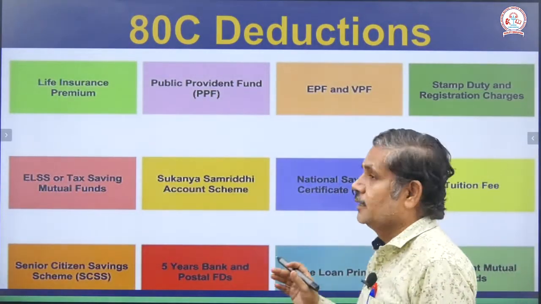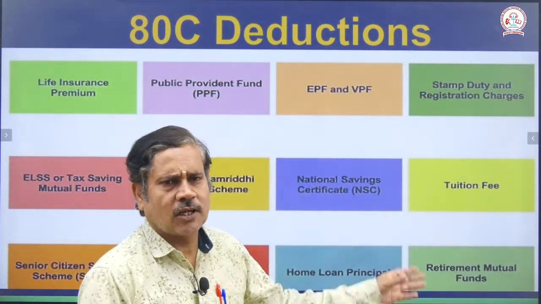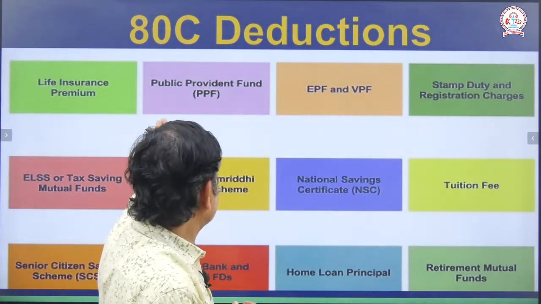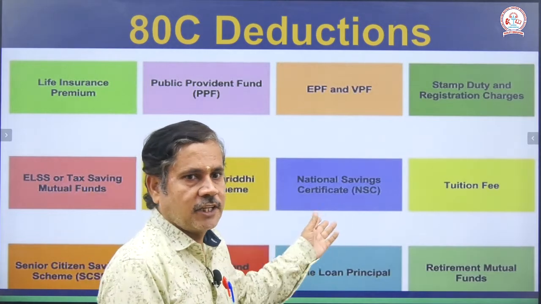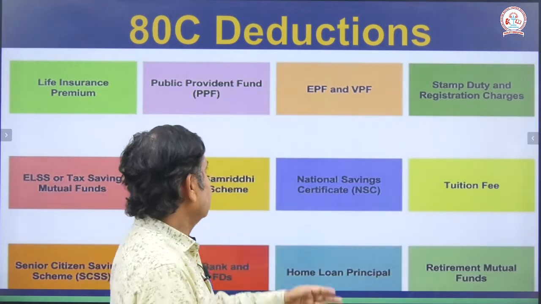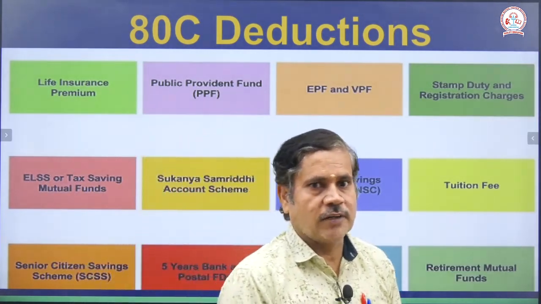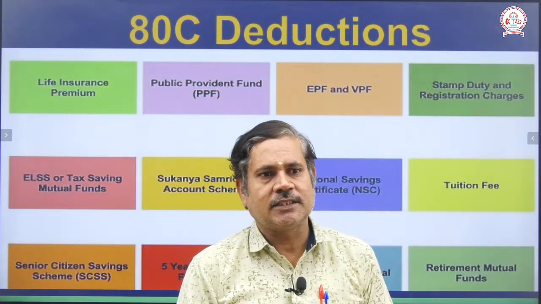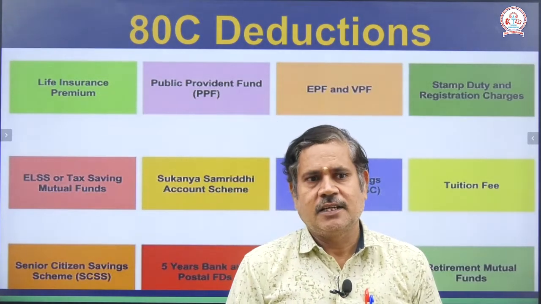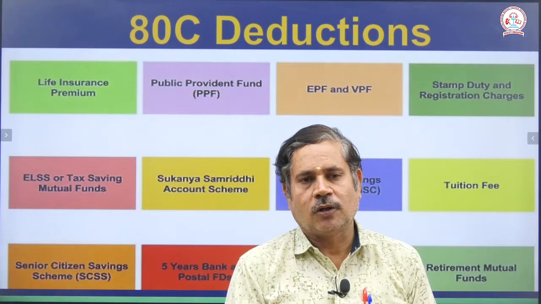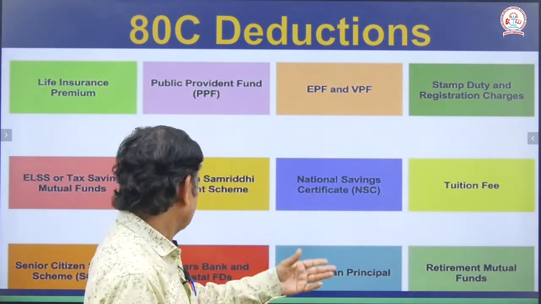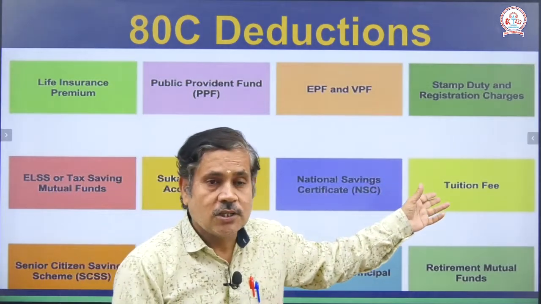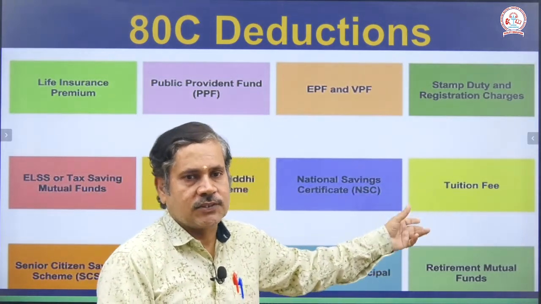Next, the deductions. What are the deductions in 80C? LIC policy, life insurance, PPF, Public Provident Fund, then EPF, Employees Provident Fund, then voluntary Provident Fund, then stamp duties, then ELSS tax savings, then Sukanya Samriddhi Yojana, central government tax, then National Savings Certificates NSC, then tuition fee only for the child.